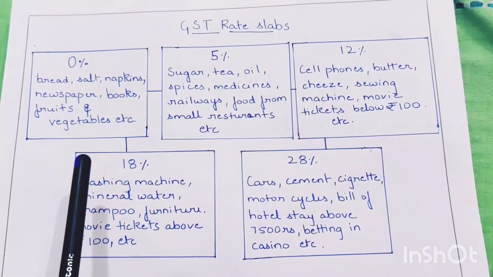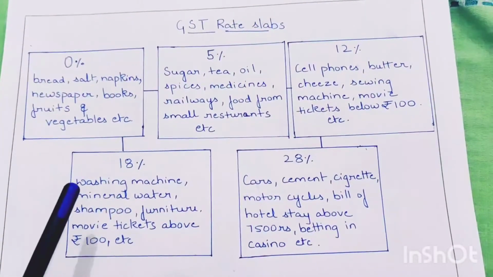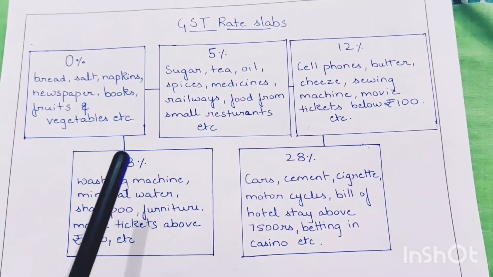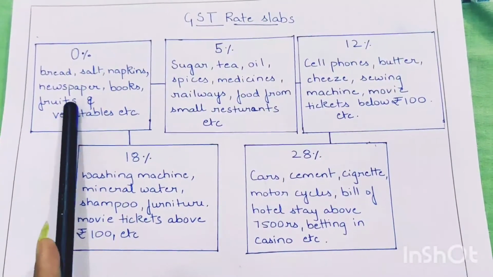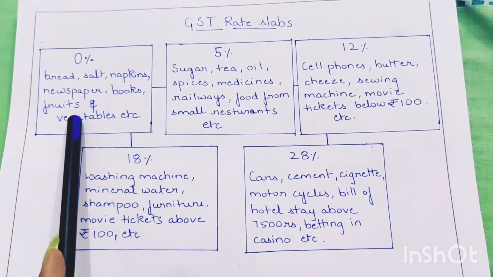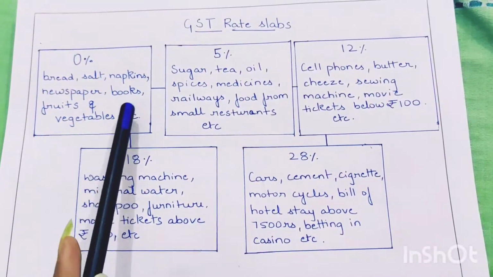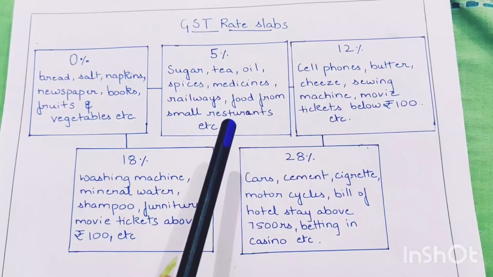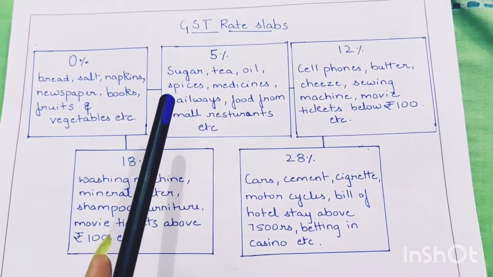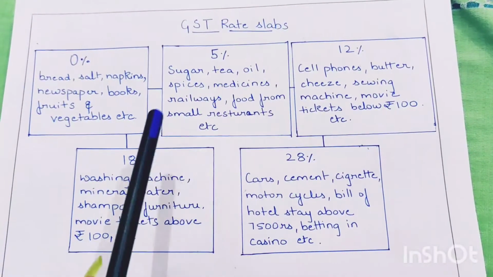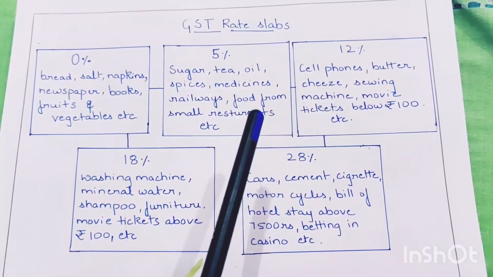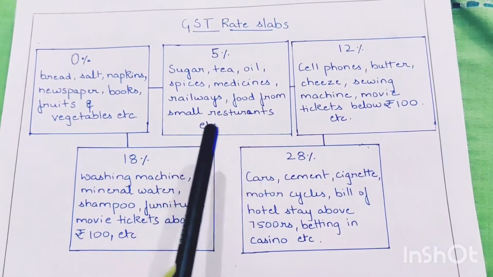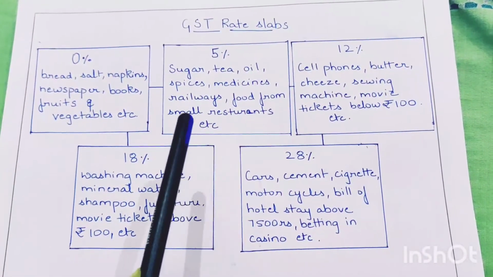There are some of our basic daily requirements which are exempted from this tax, which include bread, salt, napkins, newspapers, fruits and vegetables, books, etc. The goods which are covered under the 5% rate slab include sugar, tea, oil, spices, medicines, and the services include railways, food from small restaurants, etc.